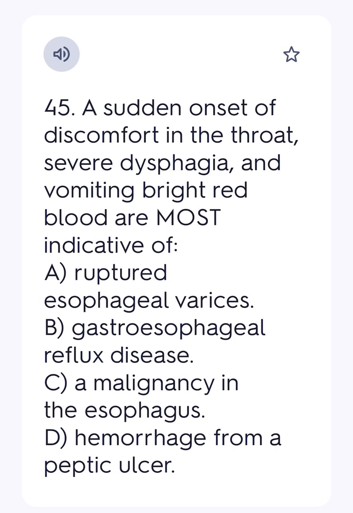45. A sudden onset of discomfort in the throat, severe dysphagia, and vomiting bright red blood are MOST indicative of A. ruptured esophageal varices. B. Gastroesophageal reflux disease. C. A malignancy in the esophagus. D. Hemorrhage from a peptic ulcer. Ans. A.